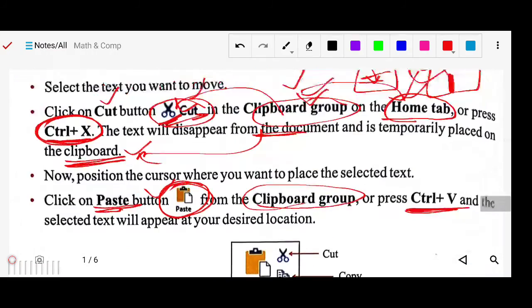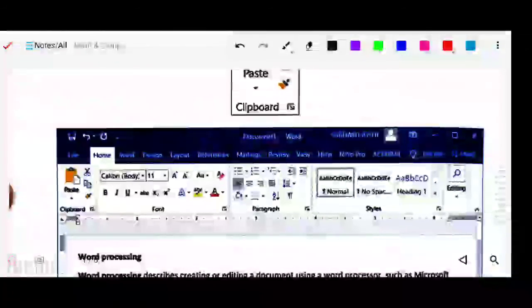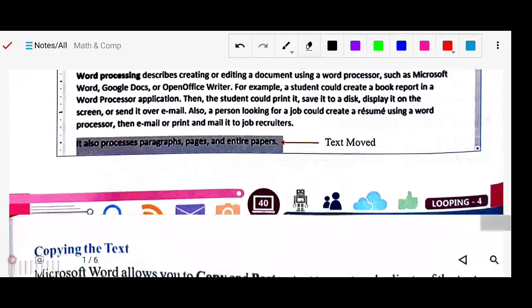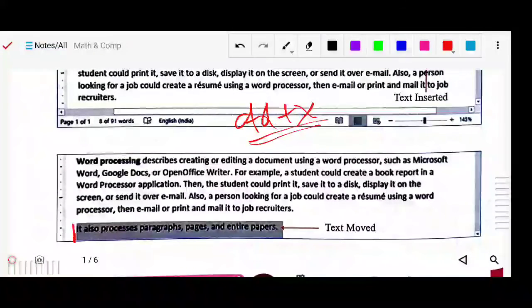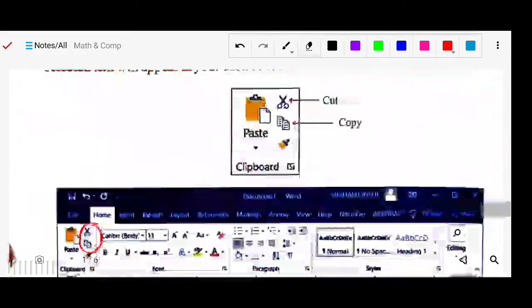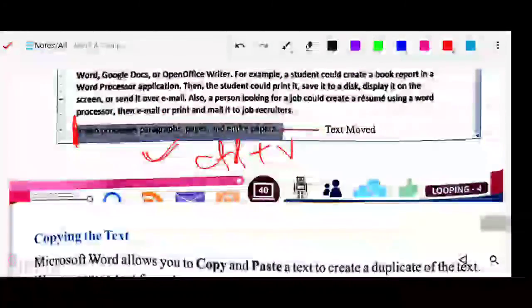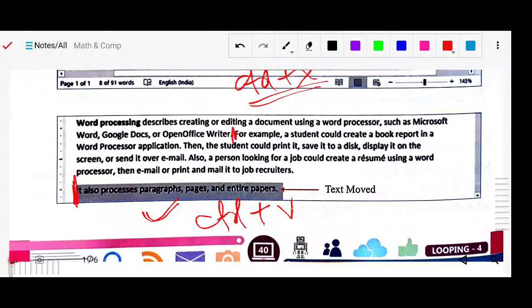In the Home tab you will see this is the cut button. Then, wherever you want to place it, first of all you have to bring your mouse cursor there, and then press Control plus V. By the keyboard, Control plus V, you can see it is deleted from here, it is not available now, it has come here.